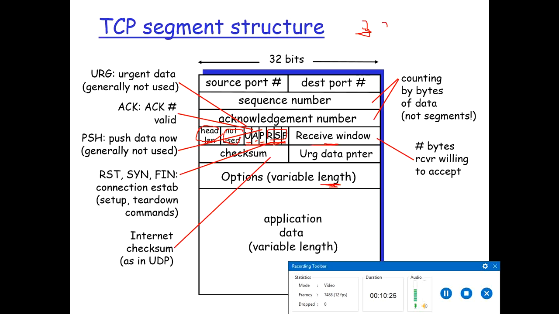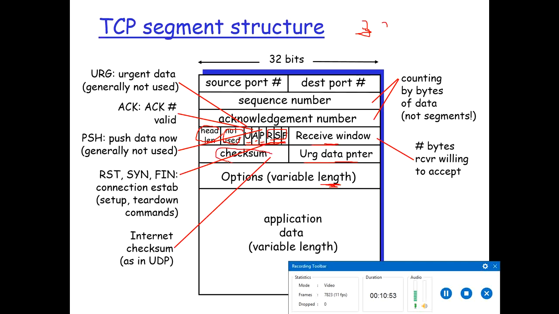And next we have the urgent data pointer. The location of the last byte of this urgent data is indicated in the 16-bit urgent data pointer. TCP informs the receiving side's upper layer when there is some urgent data, and it passes a pointer to the end of the urgent data.